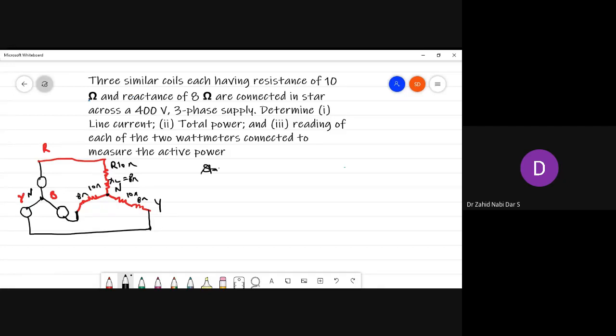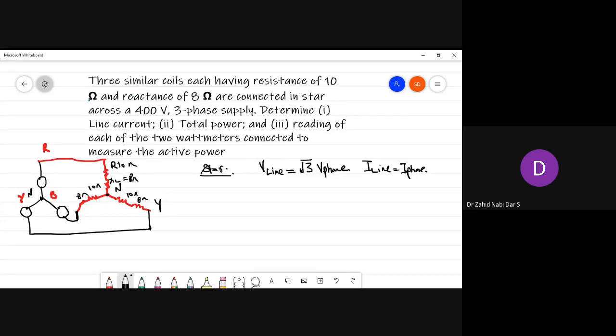Once it is connected in star, what we know is that our V line is equal to how many times your V phase? V line is equal to root 3 V phase. We saw that, that is one thing. And in star, I line is equal to I phase. So this is the thing. Now see, everything is written there.